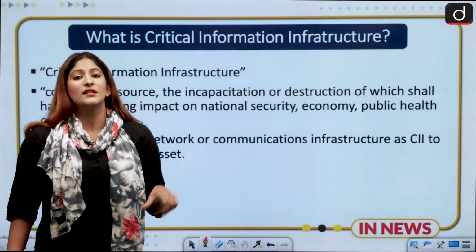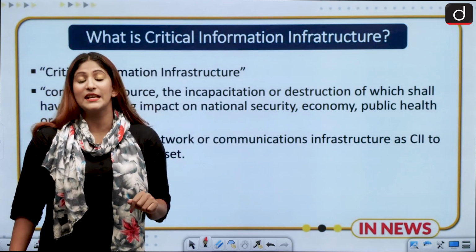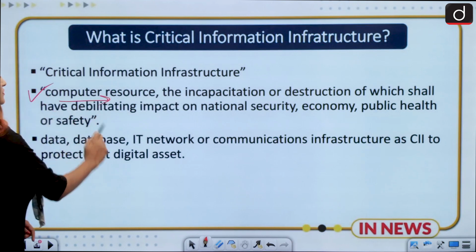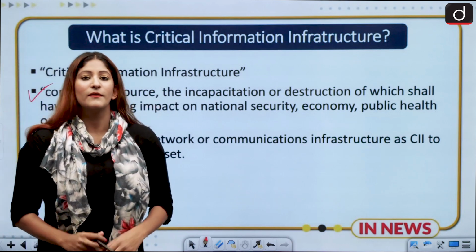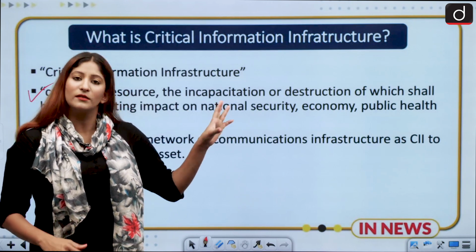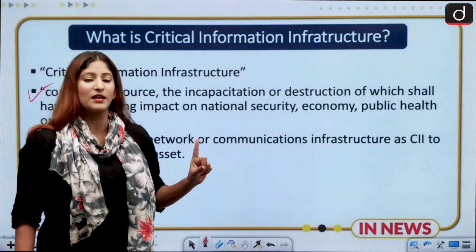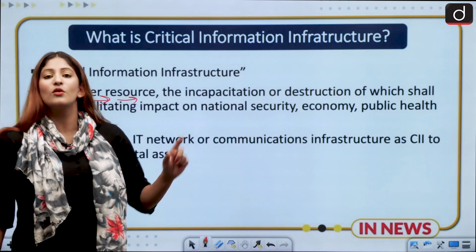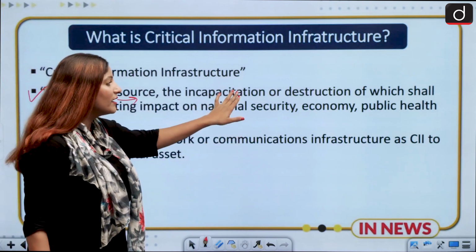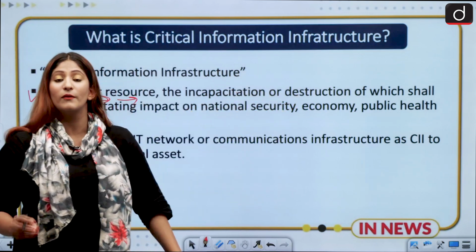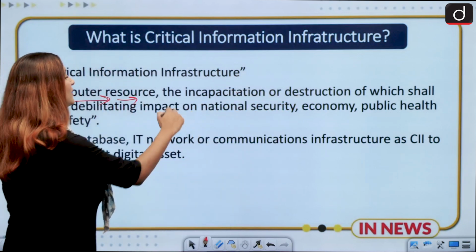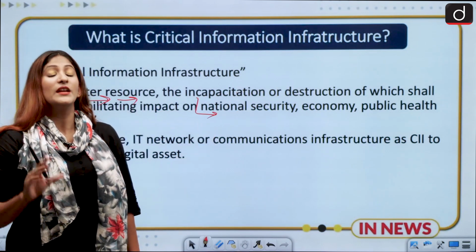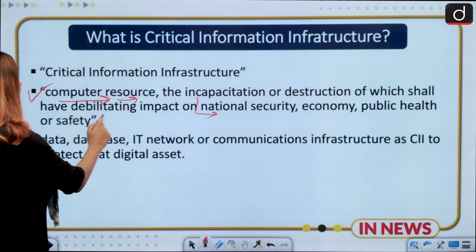So the IT Act of 2000 says that critical information infrastructure are actually computer resources, because first of all, we are talking here about the digital economy. Computer resources, the incapacitation or destruction, the non-working or complete destruction of which shall result in an impact on national security, economy, and public health or safety.